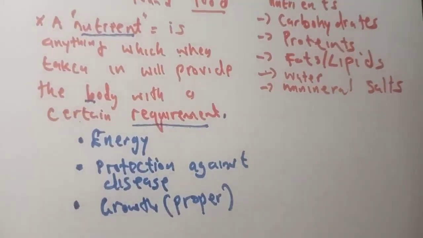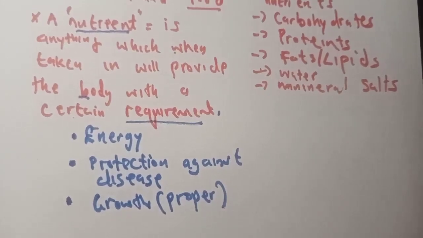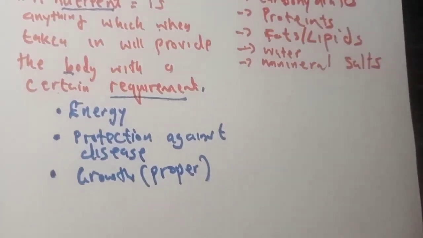So just to mention a few, these are things you expect to acquire when you are eating: energy, protection, growth, even just proper functioning of the body.